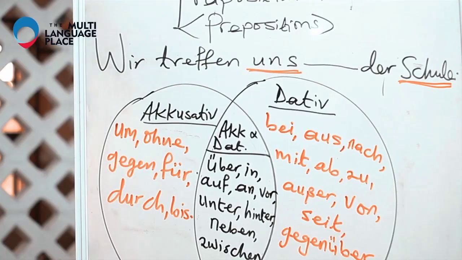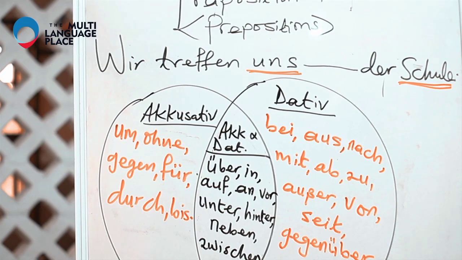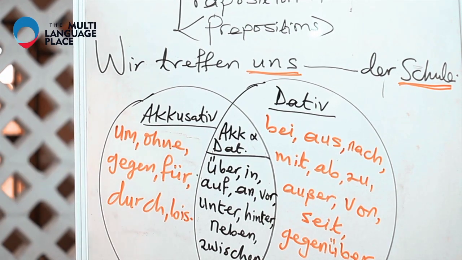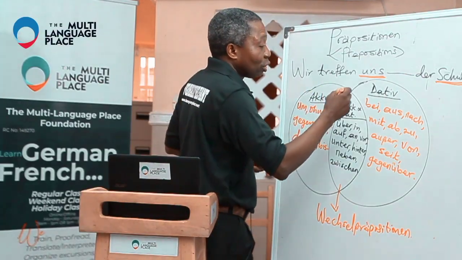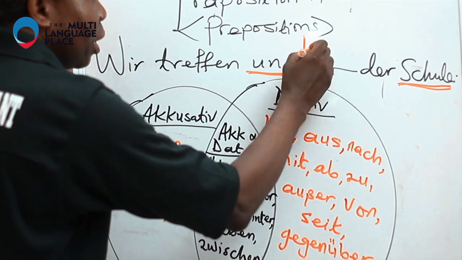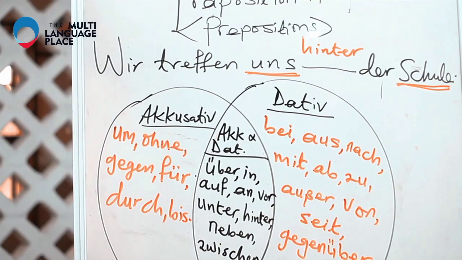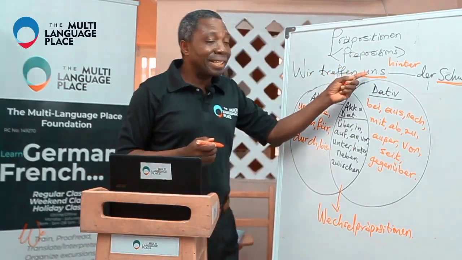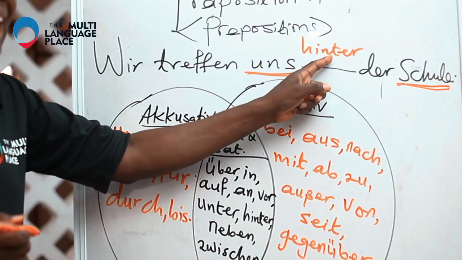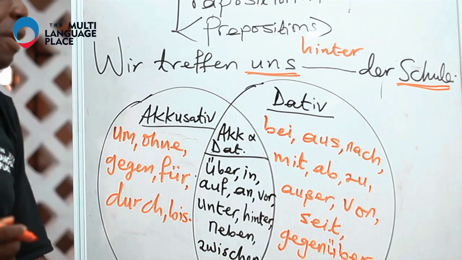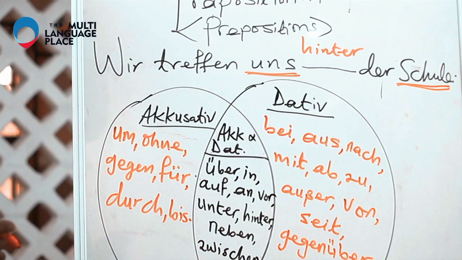In that example, wir treffen uns, I will give one or two prepositions to illustrate. Wir treffen uns hinter der Schule.